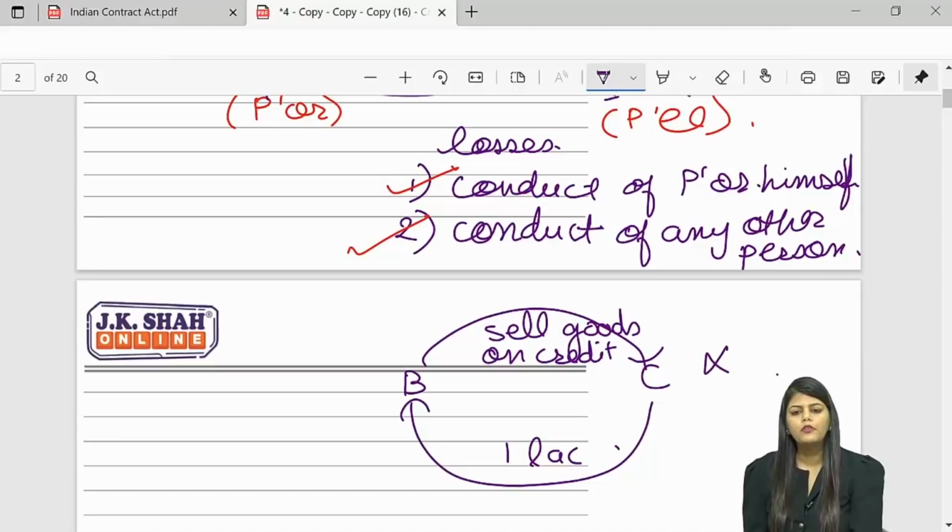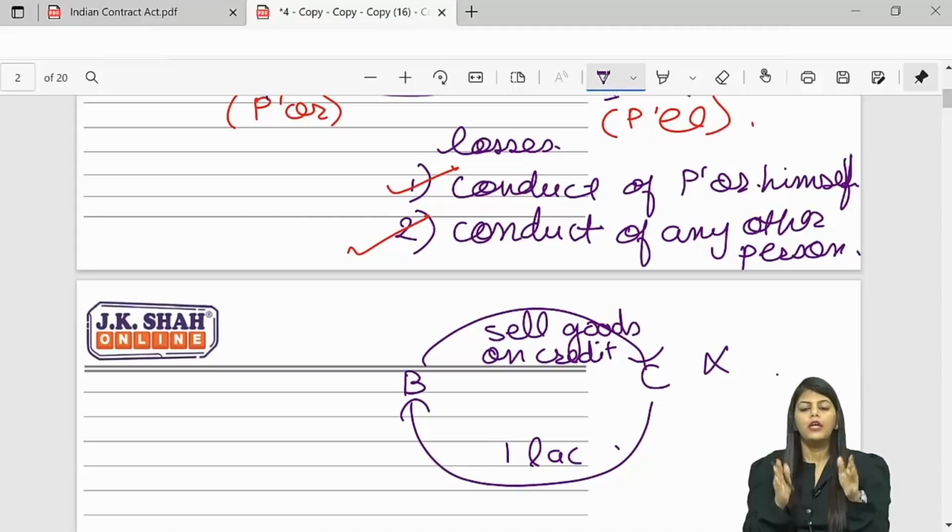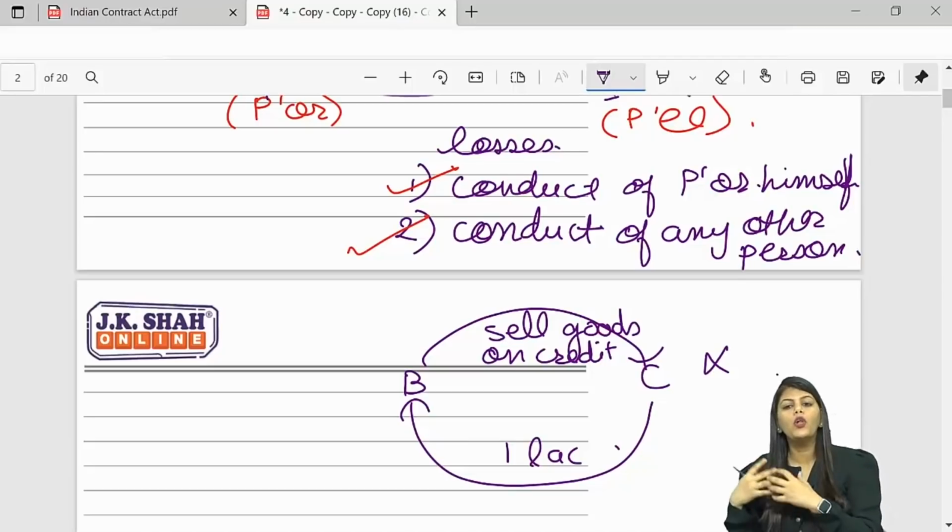What will B do? Recover it from A? Answer is a big no. But this is not guarantee. So there is a thin line difference between indemnity and guarantee. In indemnity, you give assurance only for losses or expenses, whereas in guarantee, you give assurance for the whole amount.